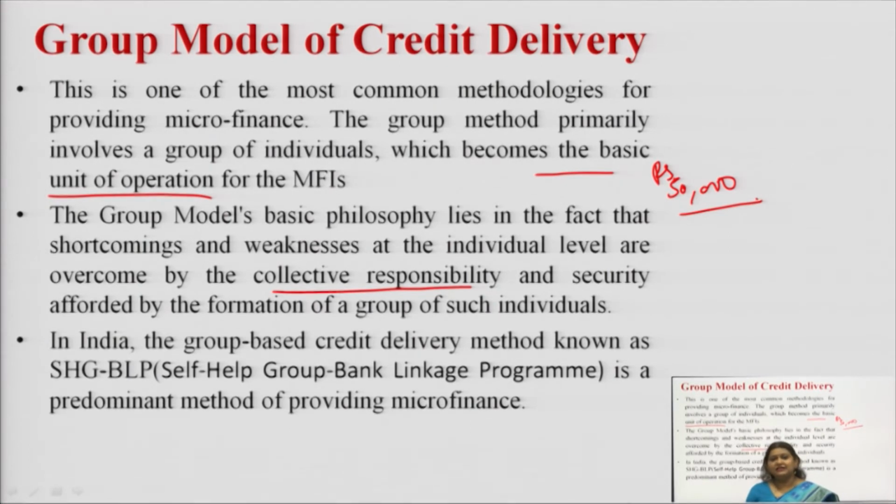In that case, I can collect the repayment from all those people, and the responsibility will be on all of them. The second is that they are also a security, and this security is for the MFI because they have the problem if there is a credit default.